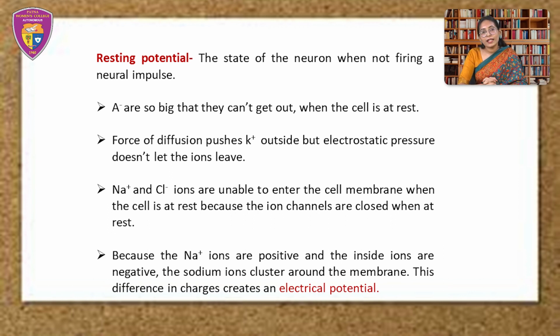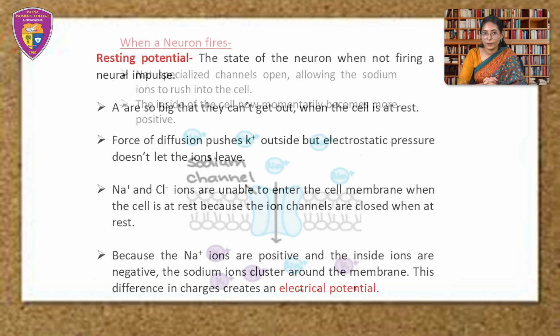But because the outside sodium ions are positive and the inside is more negatively charged, electrostatic pressure makes the sodium ions cluster around the membrane, waiting to enter inside once the specialized ion channels open. This difference in charges between inside and outside creates an electrical potential.